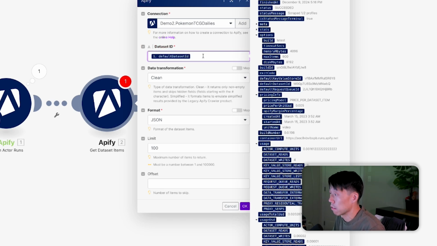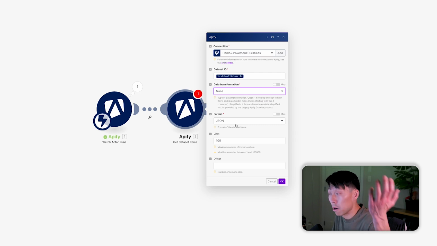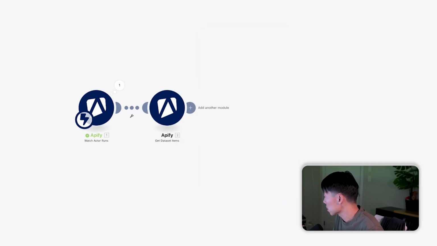And that's the one we want to grab. Now, data transformation. We don't want any data transformation at all. Format JSON. We wanted to come back with the way we address the payload. Limit 100, offset. Okay. I think these are all good to go. All right. Now, that is saying, hey, grab the data from that run.